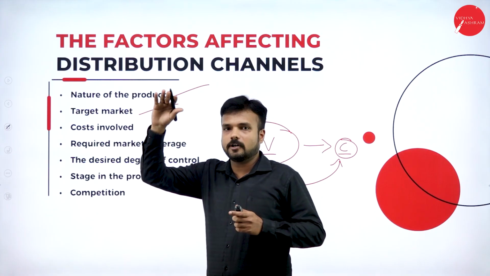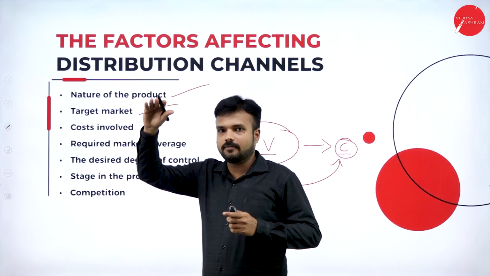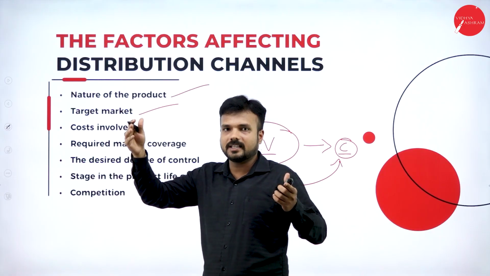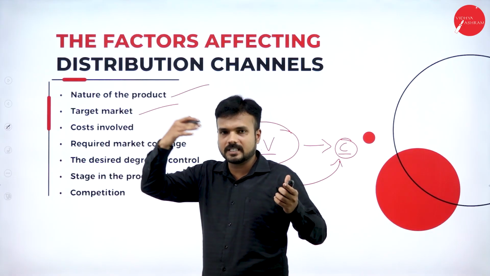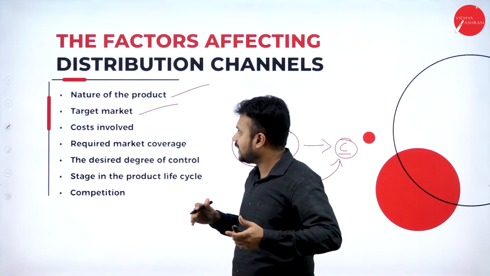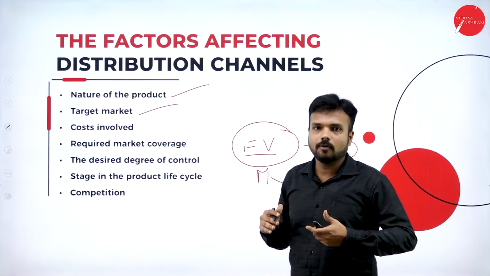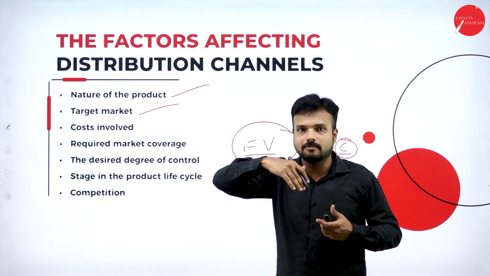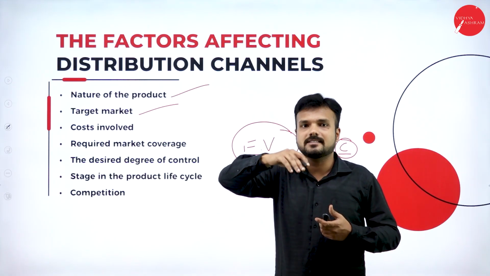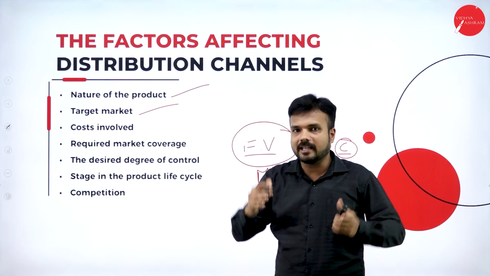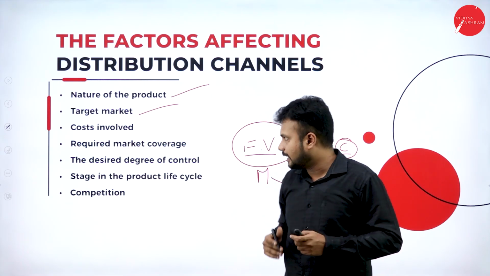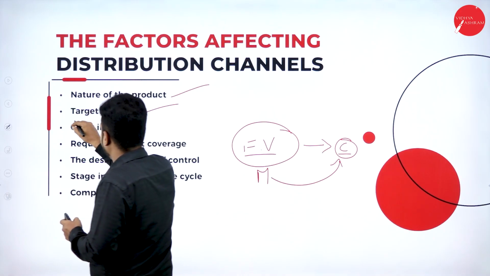For example, in California, they manufacture the Apple iPhone. Who are the target customers? The ones who have a craze for cell phone use are their target customers. We like that mobile. So they cannot sell directly to Indian consumers; through intermediaries they are supposed to sell. But if they manufacture the Apple iPhone in India, they can sell directly to Indian consumers. So it totally depends upon the target market.